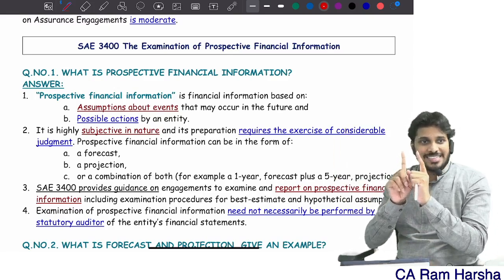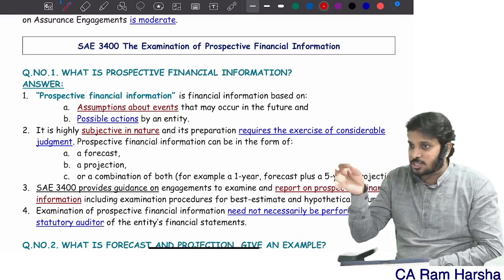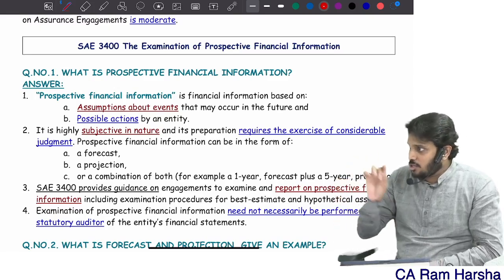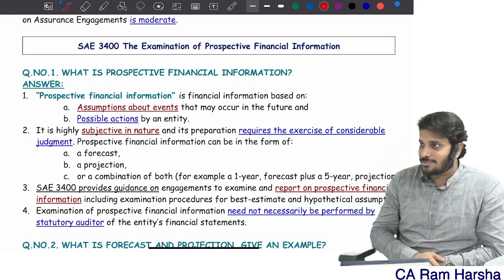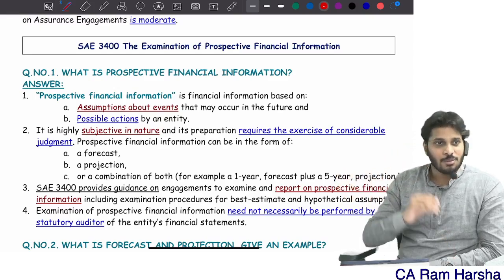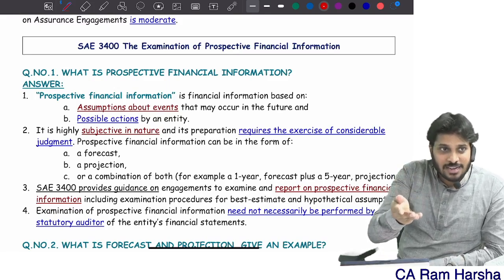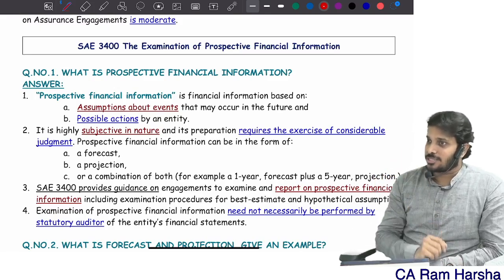There is only one standard where moderate assurance is given, which is assurance on prospective financial information. There we give moderate assurance. I told you this point also. What is moderate assurance? What is limited assurance? Both are same. If at all you are giving assurance on the actual numbers, but limitedly, that's a limited assurance.